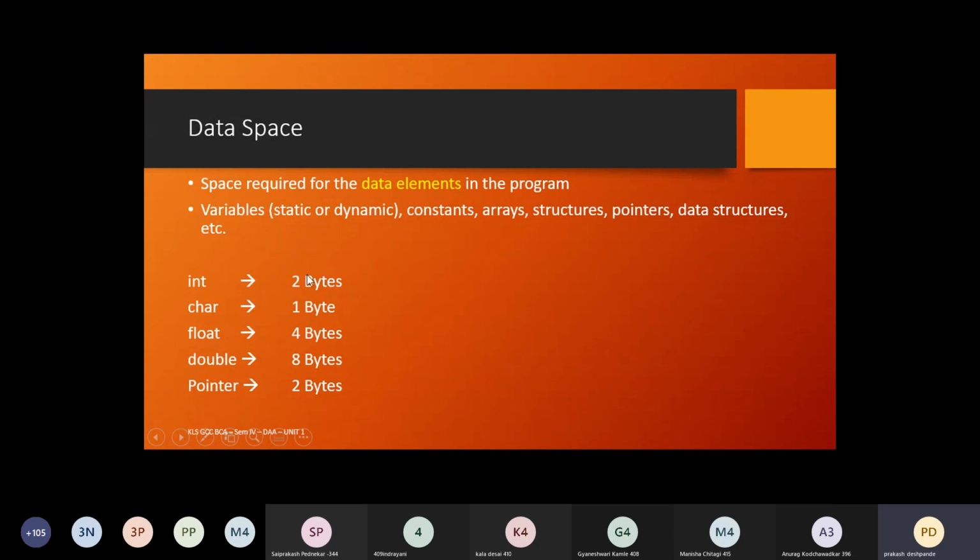For example, if you try to check the size of the integer on your machine, you may get it to be 4 bytes. Size of a pointer, you may get it to be again 4 bytes. It depends upon the architecture, or we can say the word length of the particular computer. The memory for each of these fundamental data types may vary. So this is important. These numbers are important because by using these numbers, we are going to calculate the space required by that particular algorithm, or space complexity. Just remember these numbers.